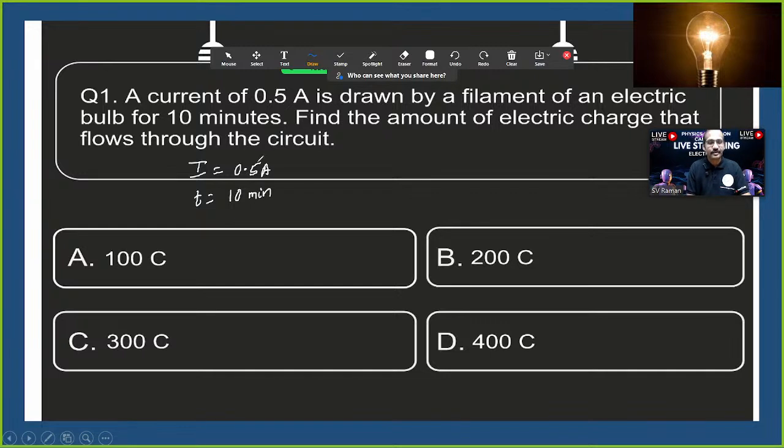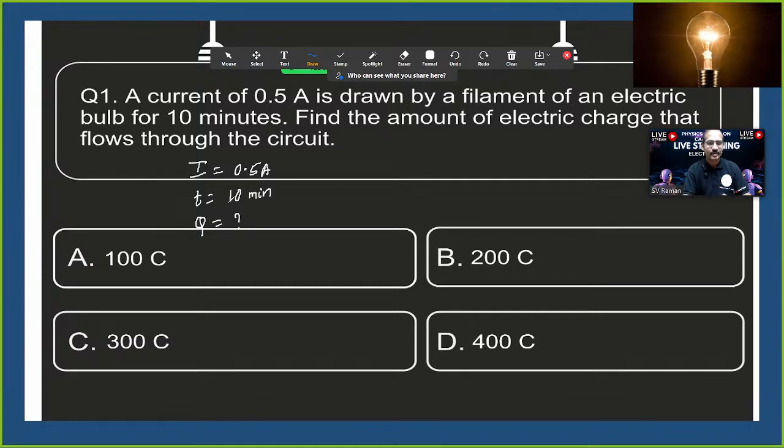This is given data. So what is required data? Which means what they are asking from us. Find the amount of electric charge, Q value, how much? Option A 100 coulombs, option B 200 coulombs, option C 300 coulombs, option D 400 coulombs. So what is the answer, students? Any idea?